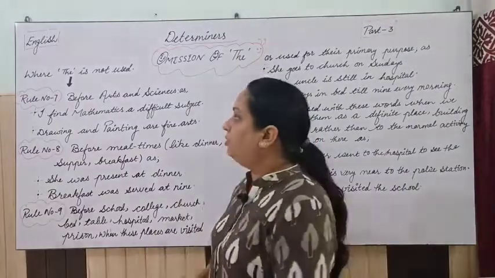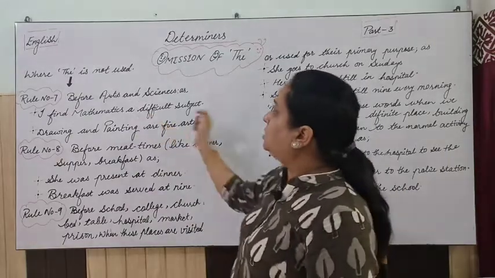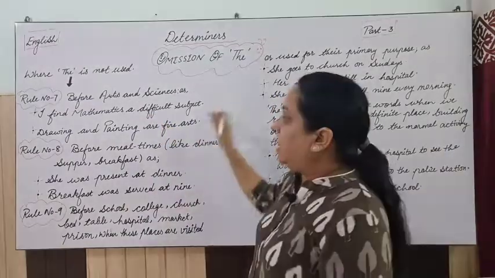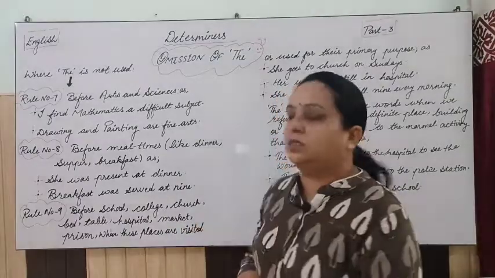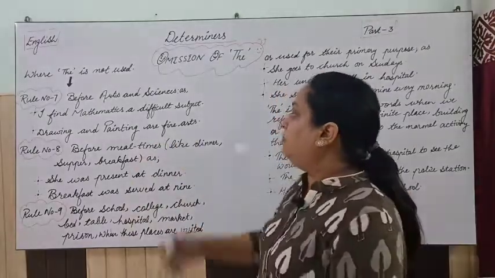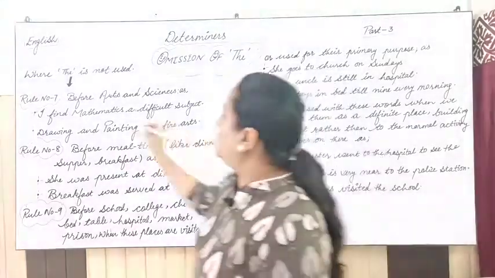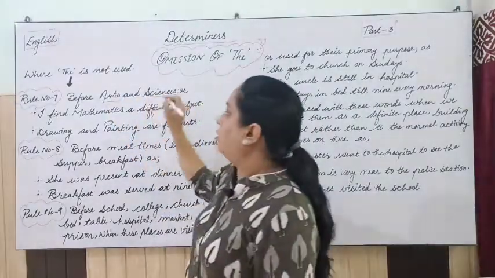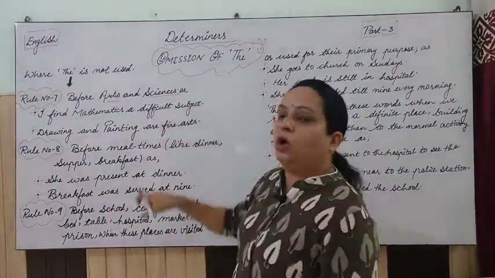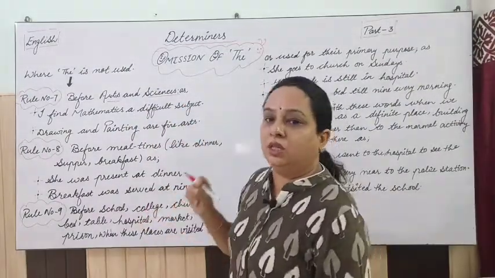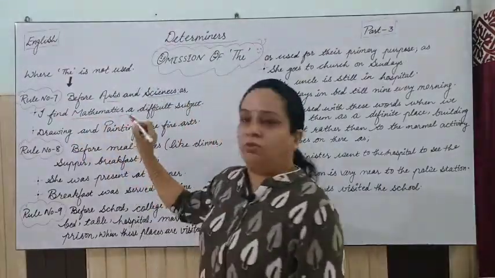So dear kids, when we talk about rule number 7, it says before arts and sciences, right? I find mathematics a difficult subject. Drawing and painting are fine arts. So when we talk about subjects like arts and sciences, there we will not use the with that. Mathematics is a subject, okay?